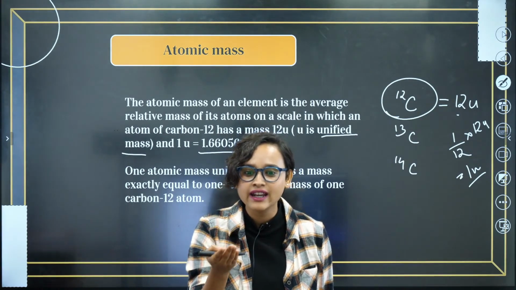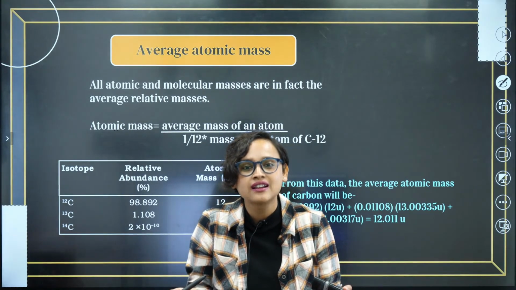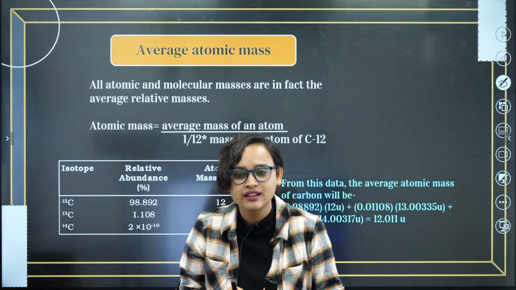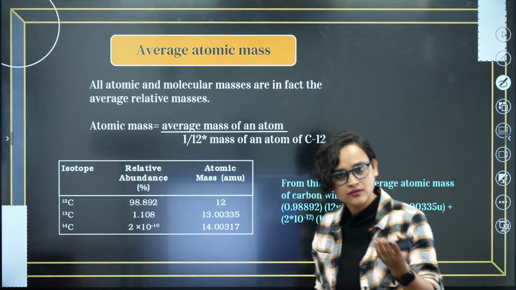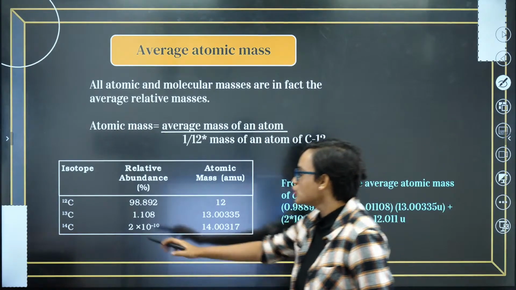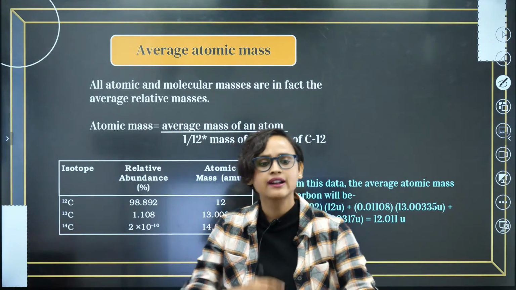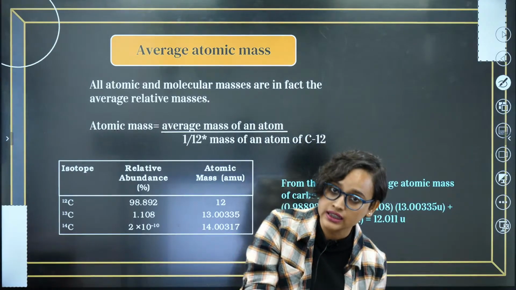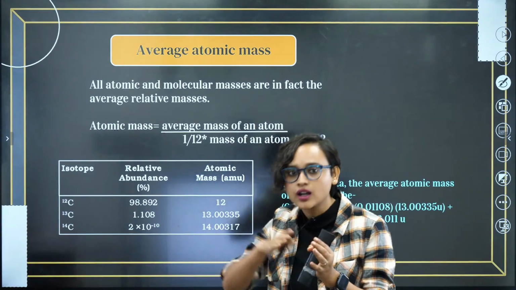Very simple, very easy. We have to find the average. So how do we find the average? Once again, very easy. So for carbon 12 in nature, there is relative abundance, as in how much is available compared to the others. Relative means comparison.